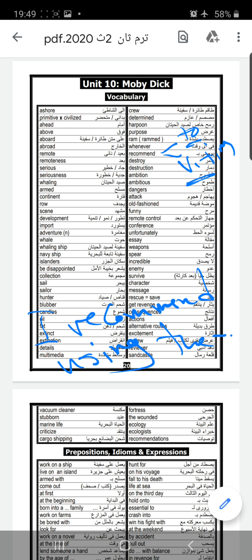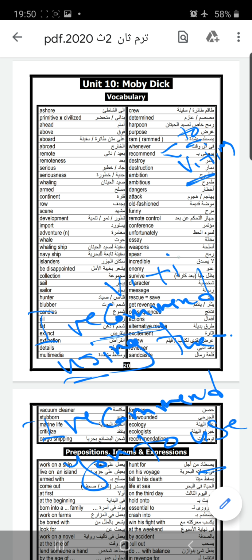Or I recommend you to use the internet. We can say recommend using, verb plus ing, or recommend plus object plus to infinitive: I recommend you to use.